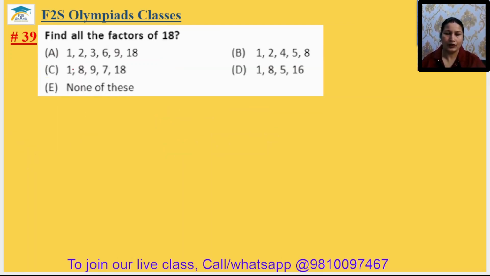Okay. 39. Find all the factors of 18. Let's write it. 1 is a factor of 18. 2 is a factor of 18. 3 is a factor of 18. 6 threes are 18. Okay. Now 4 is not a factor. 5 is not a factor. 6 is a factor.